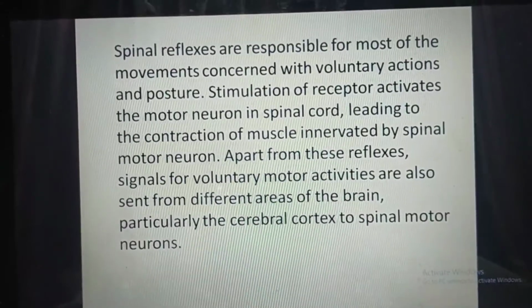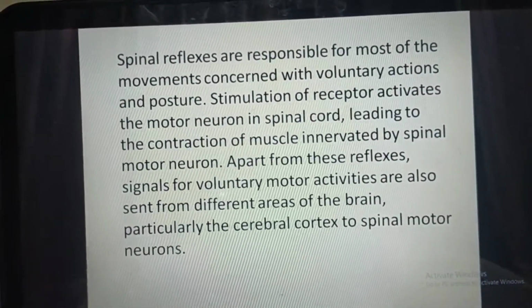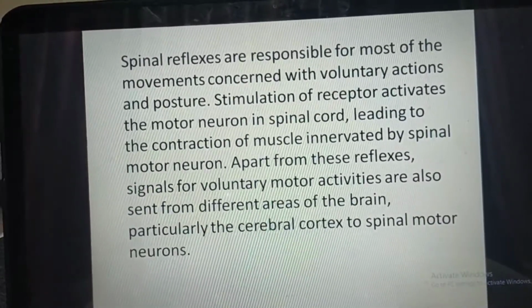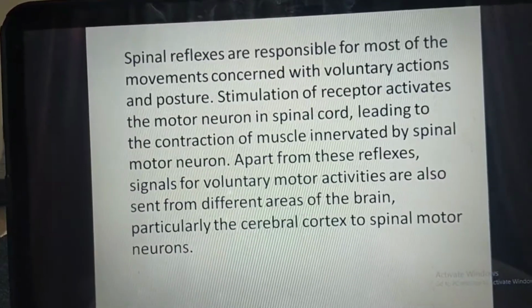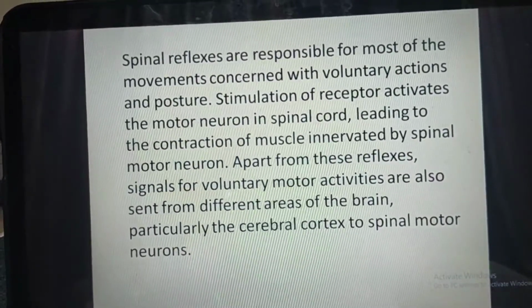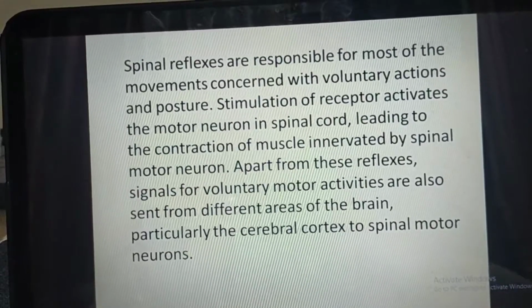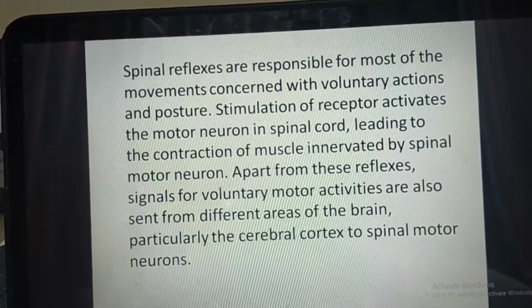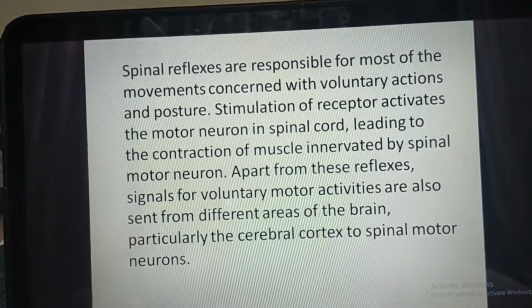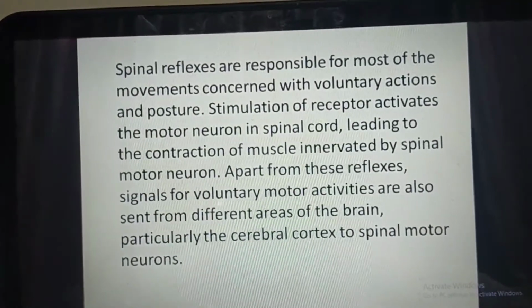Spinal reflexes are responsible for most of the movements concerned with voluntary actions and posture. Stimulation of a receptor activates the motor neurons in the spinal cord, leading to the contraction of the muscle innervated by the spinal motor neuron. Apart from these reflexes, signals for voluntary muscle activities are also sent from different areas of the brain, particularly the cerebral cortex, to spinal motor neurons.